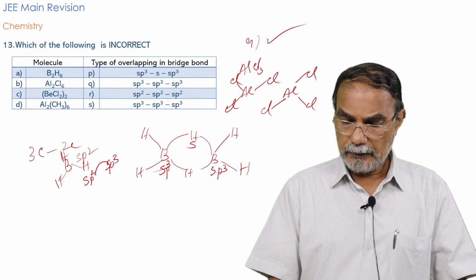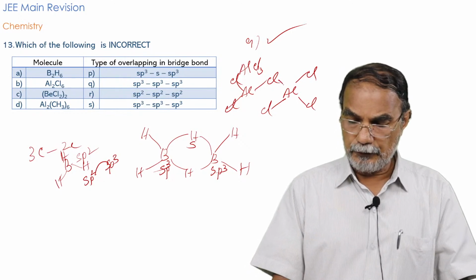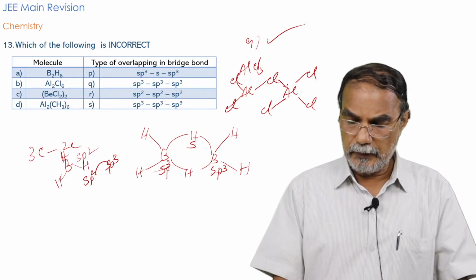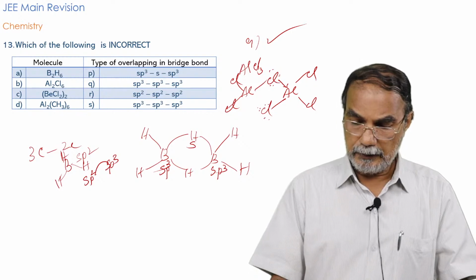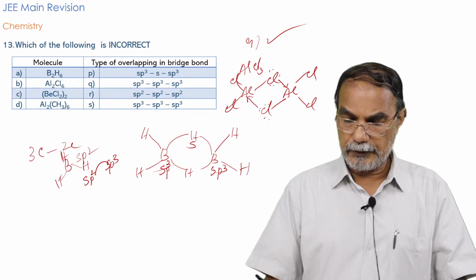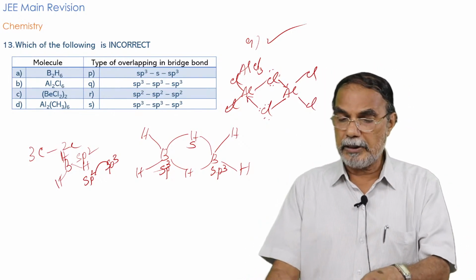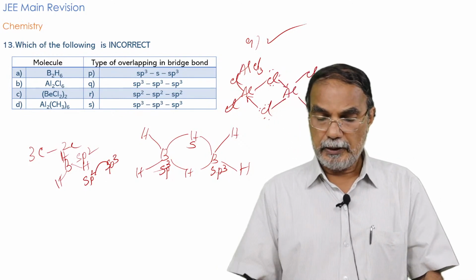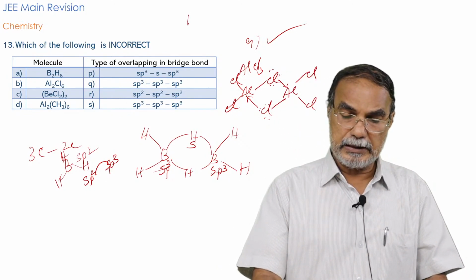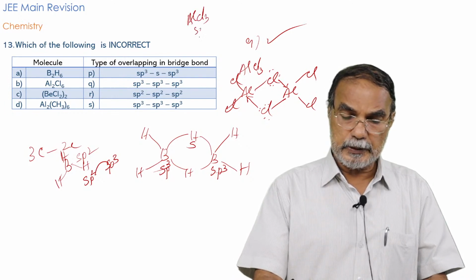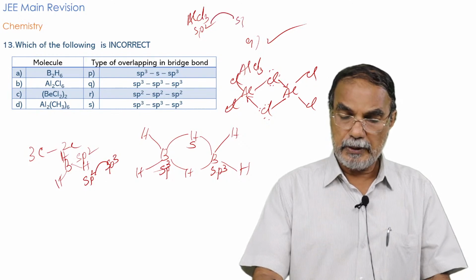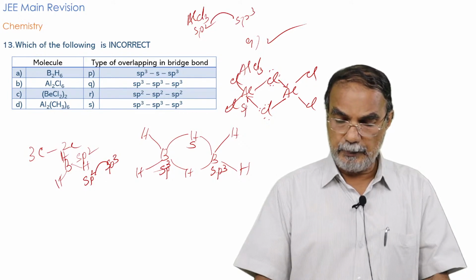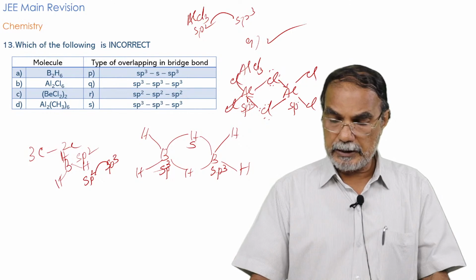And here a bond from chlorine to aluminum, utilizing the lone pair on chlorine. You have 3 lone pairs here, and here also 3 lone pairs. The hybridization of aluminum in AlCl3 was sp2, but once Al is bound to 4 chlorine atoms, it changes from sp2 to sp3. So here again the hybridization is sp3, and this is also sp3.